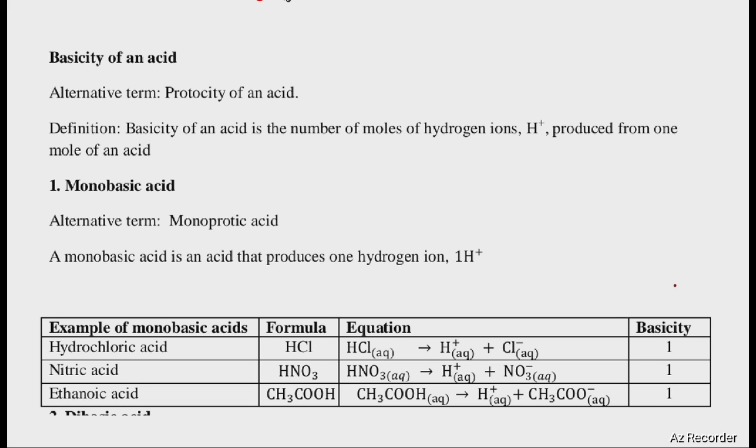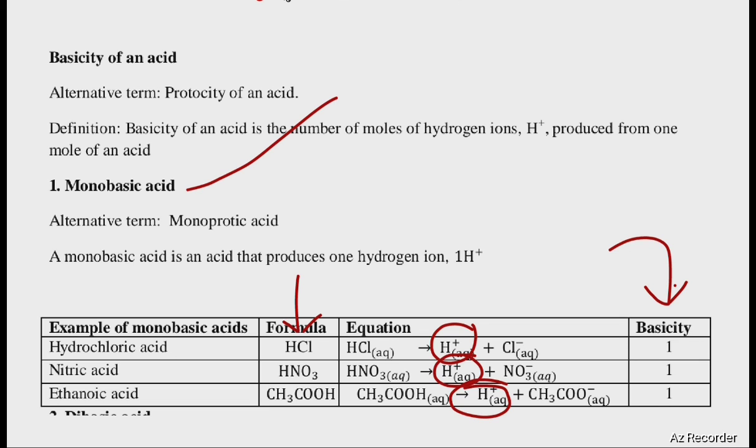You can see here when hydrochloric acid ionizes, it will give out one hydrogen ion. Also when nitric acid ionizes, it will give out one hydrogen ion. The same thing with ethanoic acid, it will give out one hydrogen ion. So these that have a basicity of one, we call them monobasic acids.